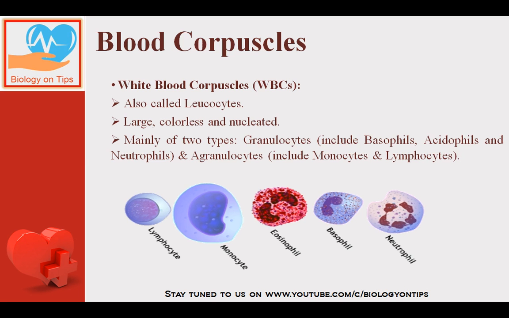They are of two types basically. Granulocytes on the basis of number of granules, means if the granules are present, they are the granulocytes, and if the granules are absent, then they are the agranulocytes. So granulocytes include three types: acidophil, basophil and neutrophil, whereas agranulocytes are of two types: monocytes and lymphocytes.